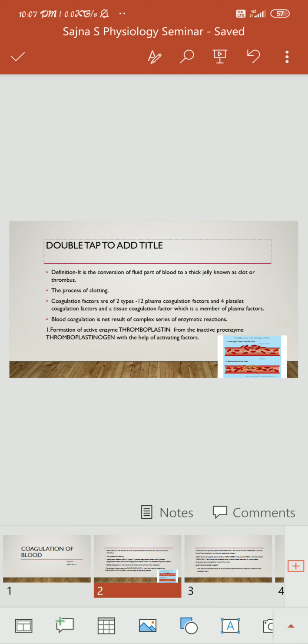And the yellowish or straw colored liquid that oozes from this clot is known as the serum. It is simply blood plasma without the clotting factors or clotting proteins.